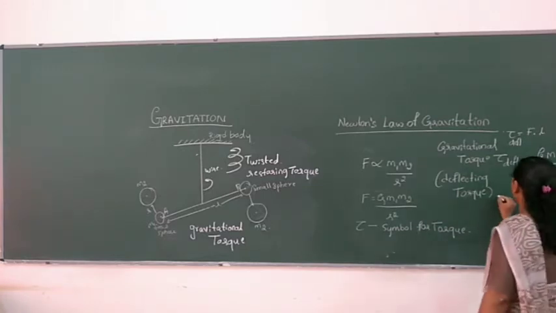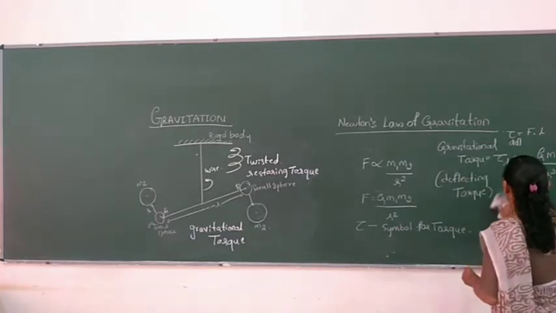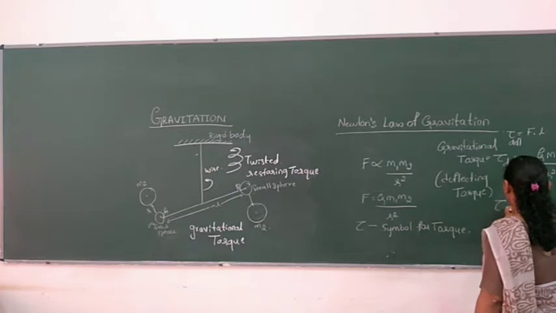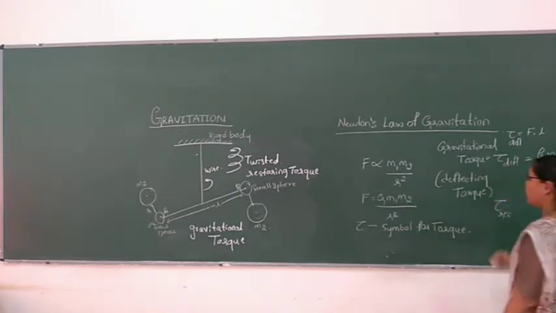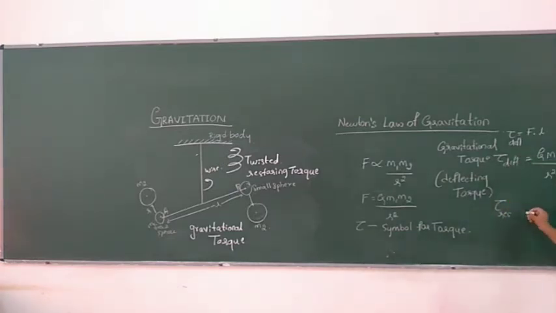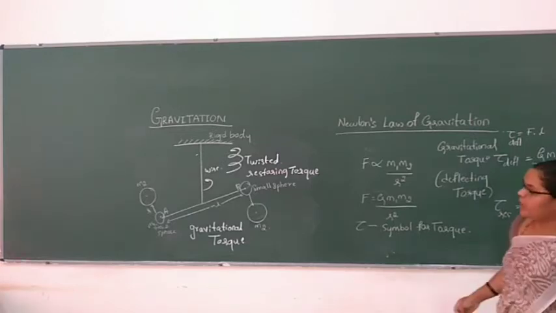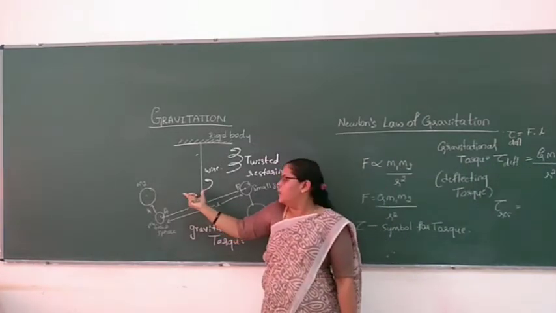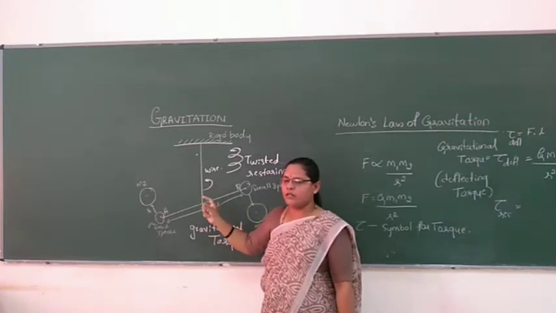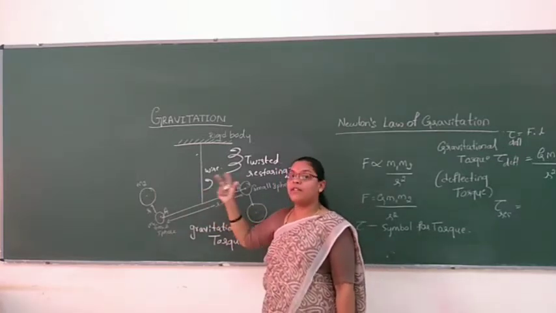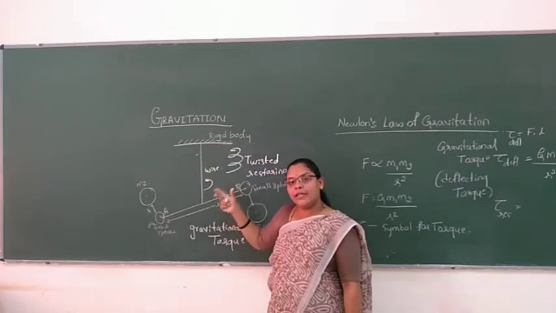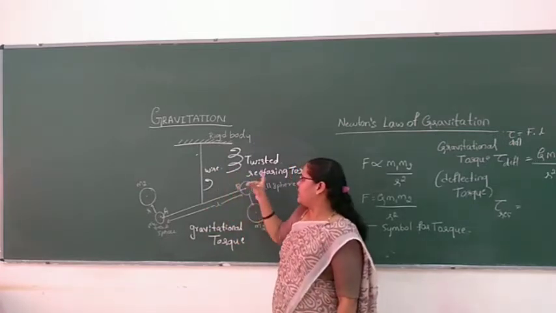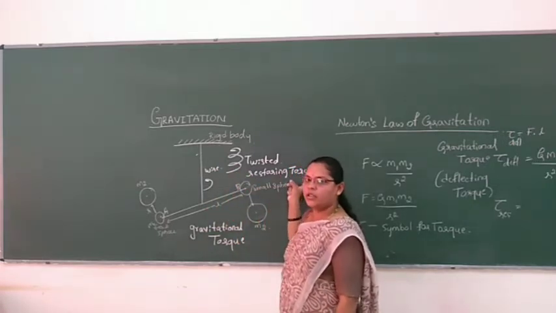Then restoring torque. What is restoring torque? Again, the symbol is there, I will just write it here. Restoring torque is equal to the product of torque per unit twist and angle of twist. How many times the wire will get twisted, that many times torque is developed. That is restoring torque.